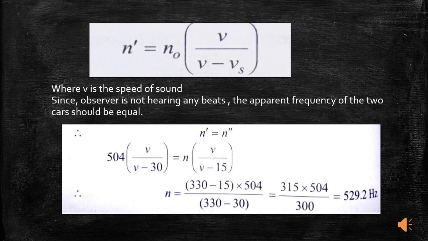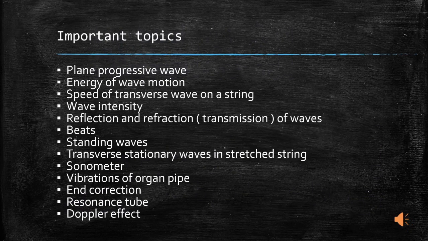So substituting the values, 504 into V divided by V minus 30 is equal to n into V by V minus 15. Here n is the frequency of the car A. So n is equal to, by doing the calculations, we get n is equal to 529.2 Hz.